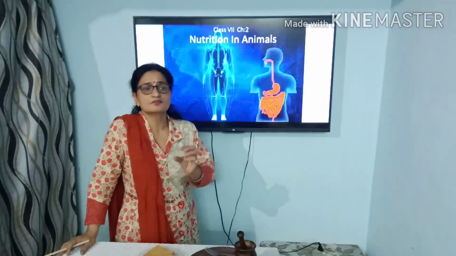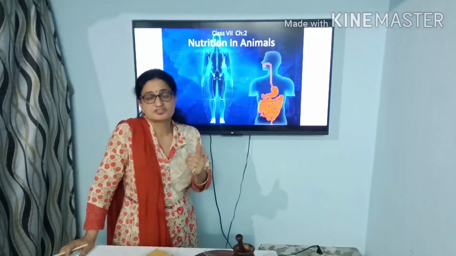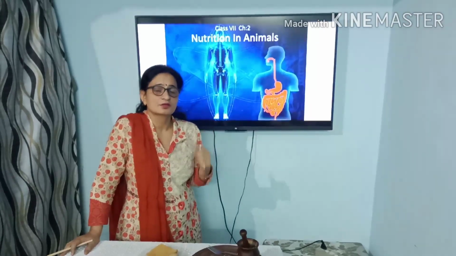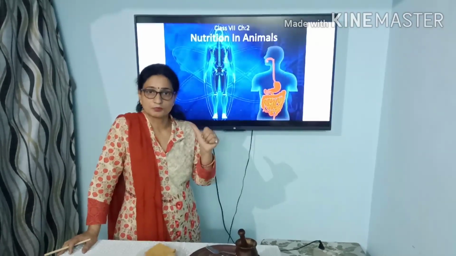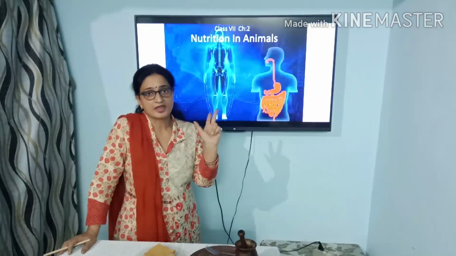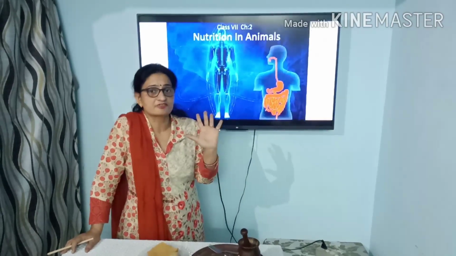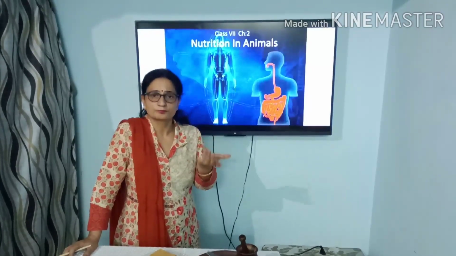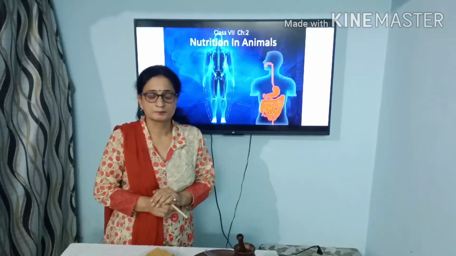Now, what are the various components of the food which are required for our body? If you remember your previous class, there you have studied about the various components of the food, which were carbohydrate, protein, fat, vitamins and minerals. These are the 5 main basic components which are present in the food, and we all need these components in proper amount to meet our nutrient requirement.